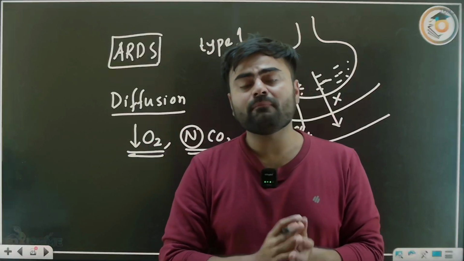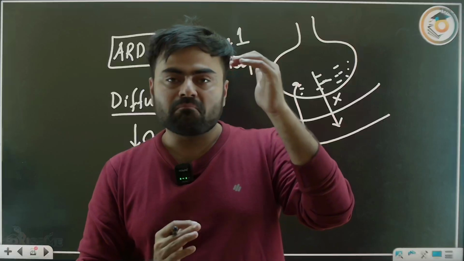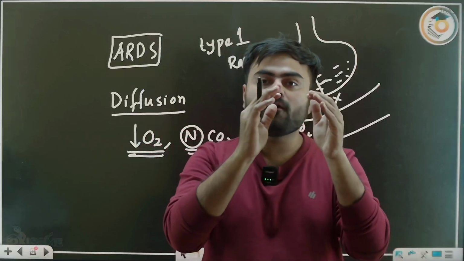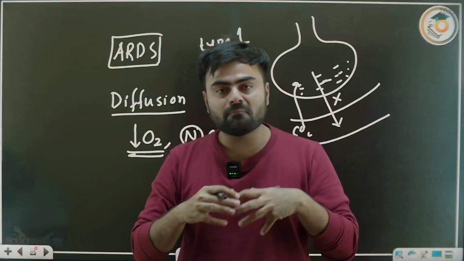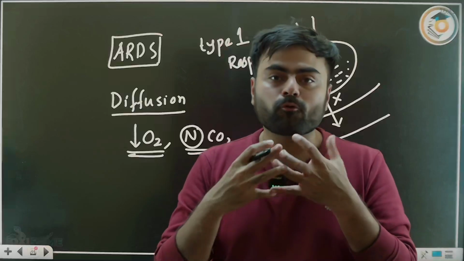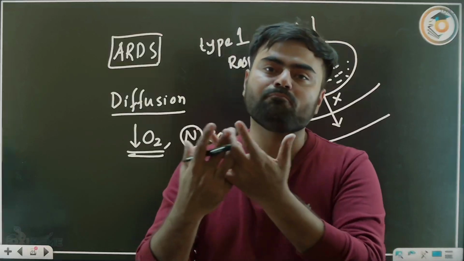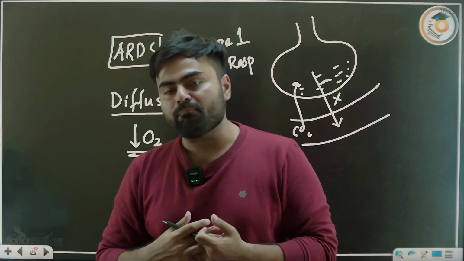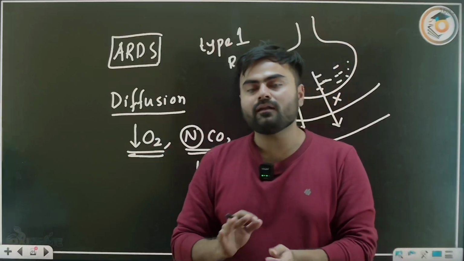What is the main thing? The main thing is the Berlin criteria: the mild, the moderate and the severe, by PaO2 to FiO2 ratio. And in the management we give low tidal volume, high PEEP ventilation, prone ventilation, and we allow hypercapnia, permissive hypercapnia. And this is a type 1 respiratory failure.